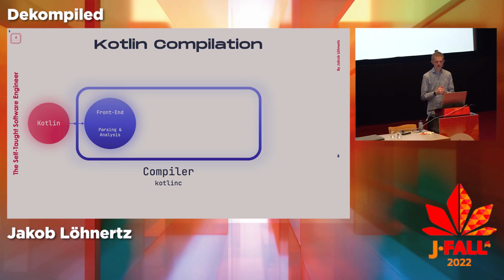So there are obvious things such as typing, right? If, in this example, the constructor wants a number and I give it a Boolean, the front end will give me some error message. It doesn't even continue with the later stages. But of course, it also makes sure that the features Kotlin specifically has, that are not necessarily JVM specific, since there are other target platforms, are respected and done correctly.